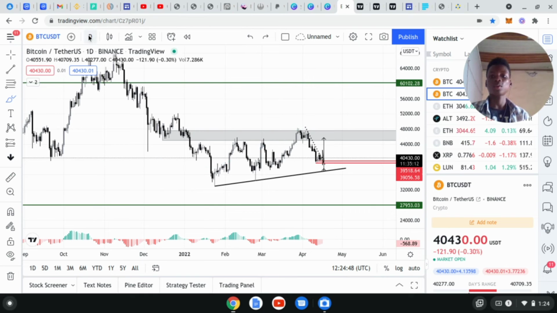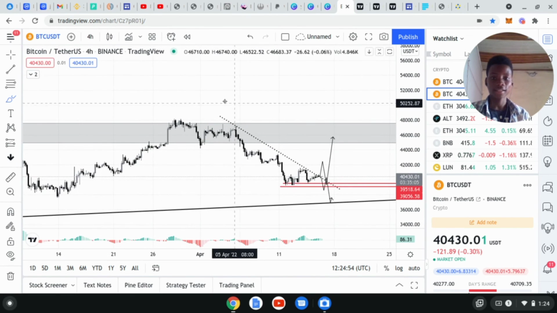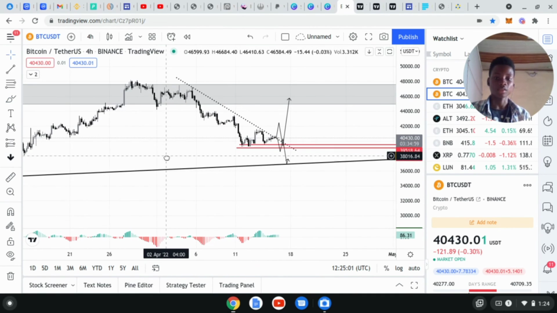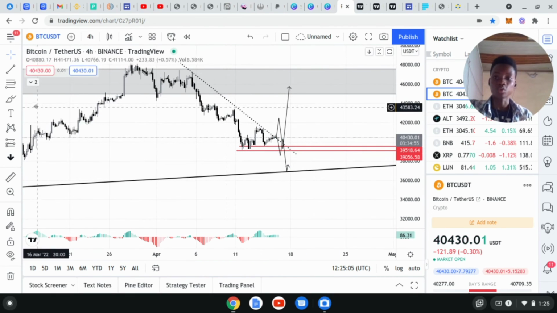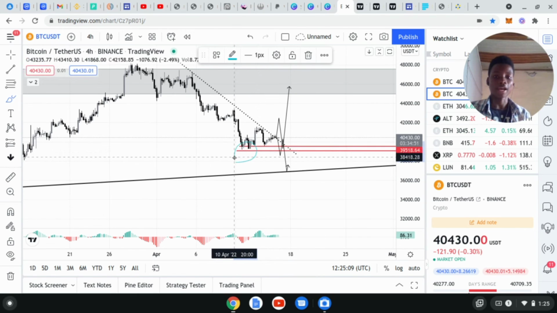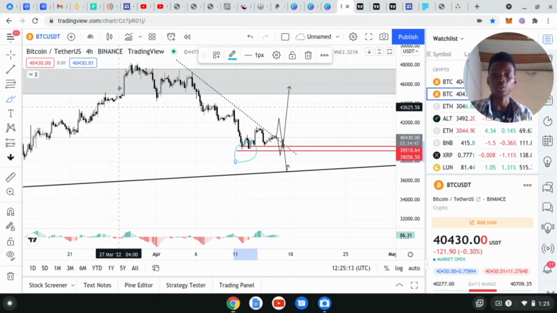Then we also went down to the 4 hour time frame. There we spotted a minor trend line going down, and we were like, okay, that means it's confirmed Bitcoin is in a bearish move. All we have to do is wait for previous lows to get broken so that we can enter at a pullback and have a nice risk to reward ratio.